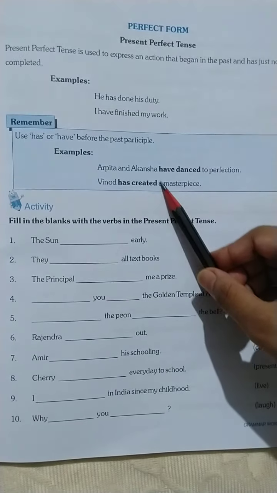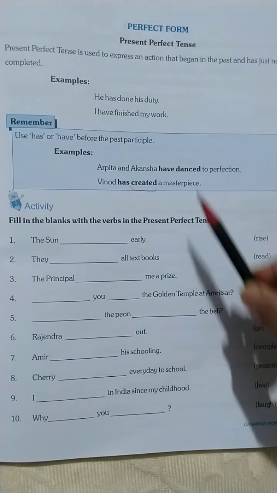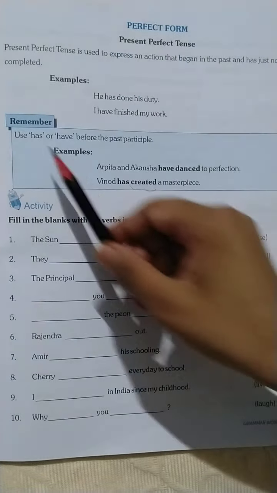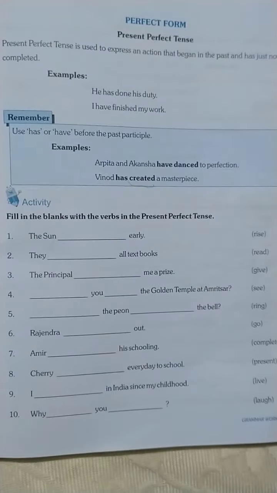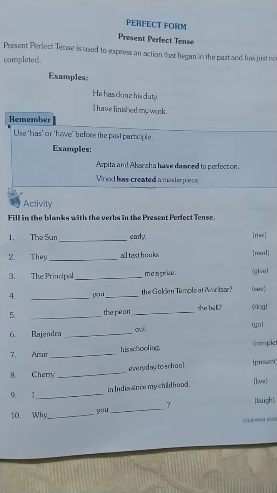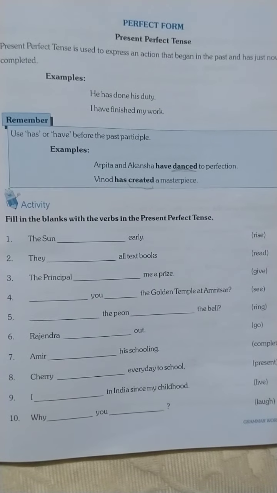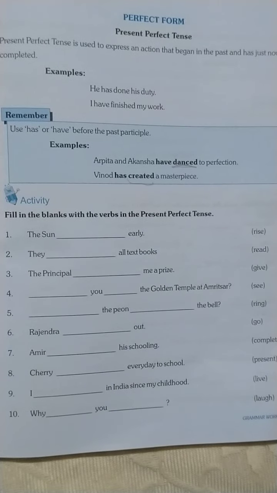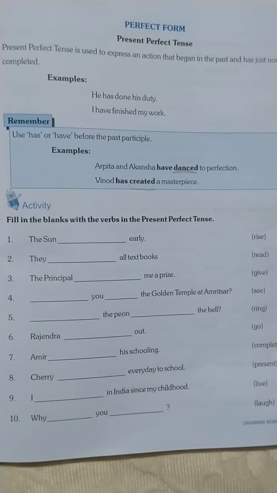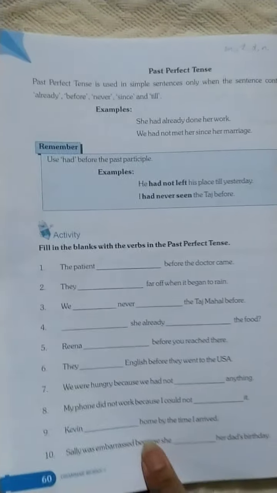Vinod has created a masterpiece. So these has and have should be used before the past participle verb, right? Understood? Okay students, let's see the next one.